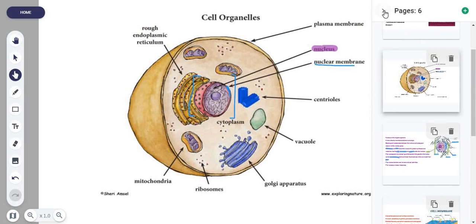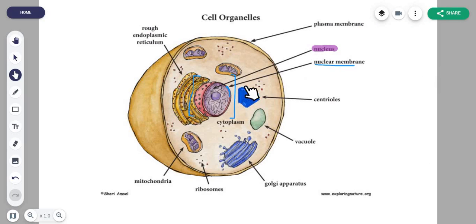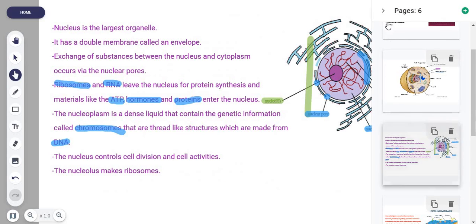Going back to this slide, you can see here that the nuclear envelope is indeed continuous with the rough endoplasmic reticulum right here. So just remember that, and we'll be talking about that in the future. Okay.